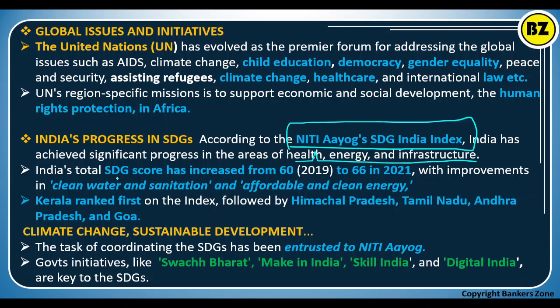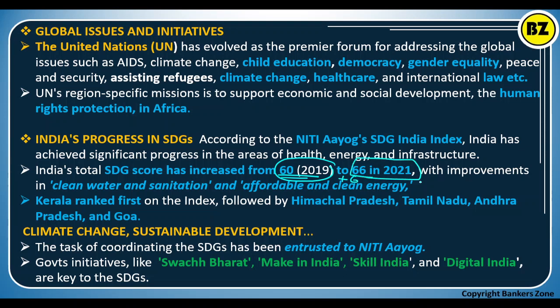India's total SDG score has increased from 60 to 66. In 2019 it was 60, in 2021 it was 66, with improvement in clean water and sanitation and affordable clean energy. So see here, in 2019 our score was 60. It increased by 6 to 66 in 2021, due to the improvement in clean water and sanitation and affordable clean energy.